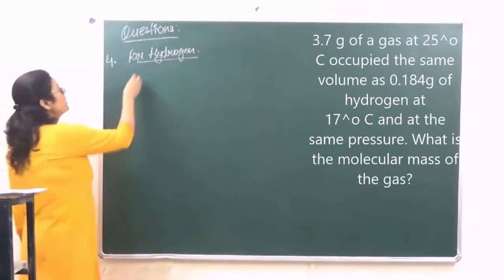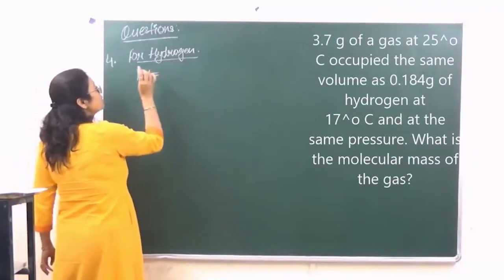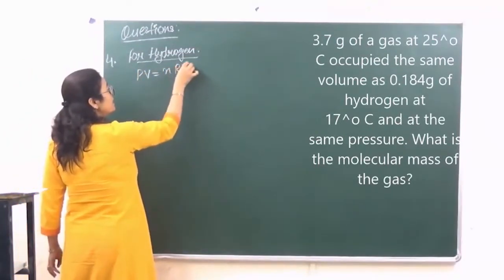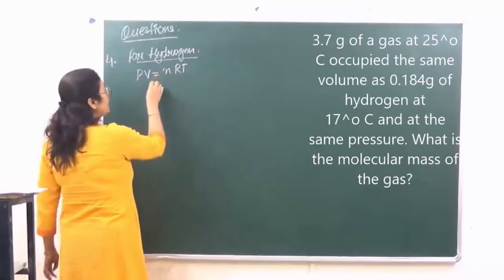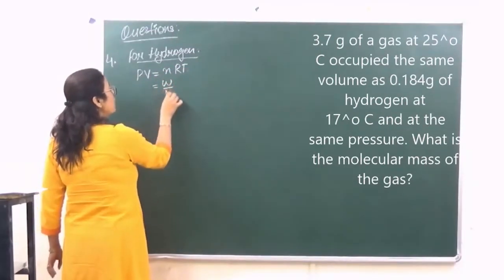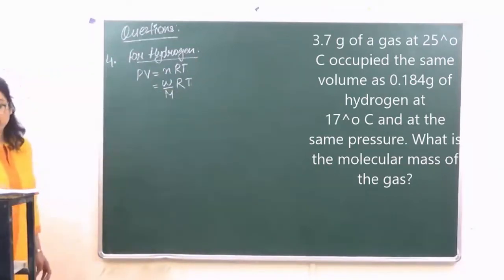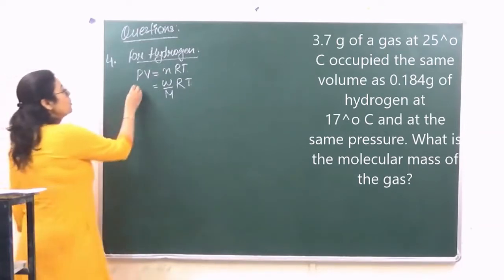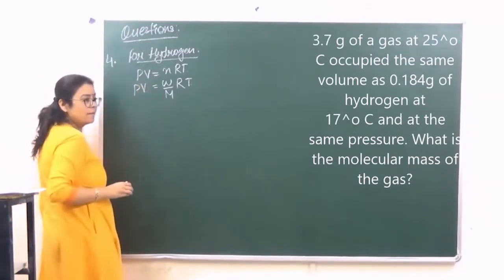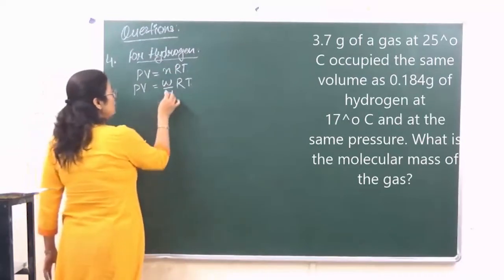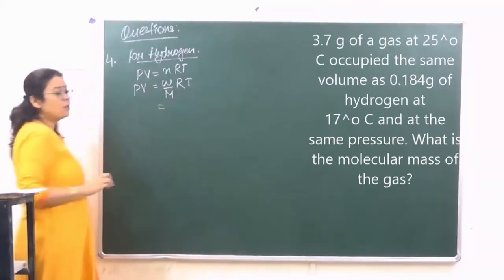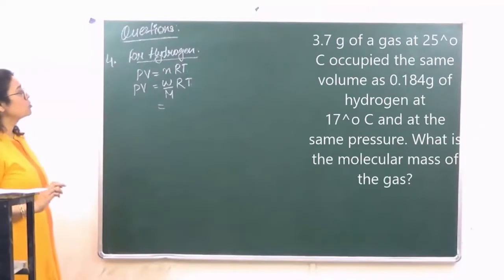Okay, we know that according to gas equation PV is equal to nRT, ठीक है, और n can be written as W upon M, RT. Okay, now in this case pressure and volume they both are going to be same, so इसको हम PV ही रहने देते हैं, right? The value of temperature is different and the value of W is also different and M is also different.